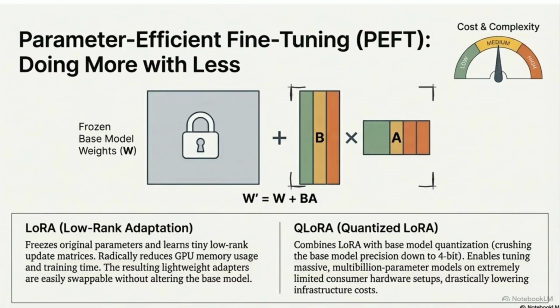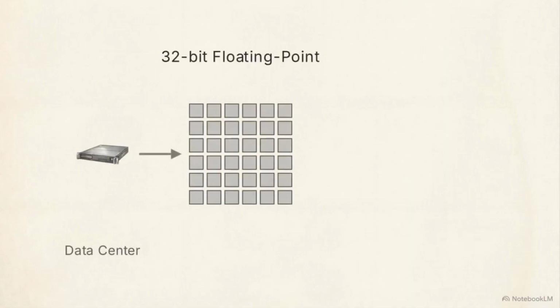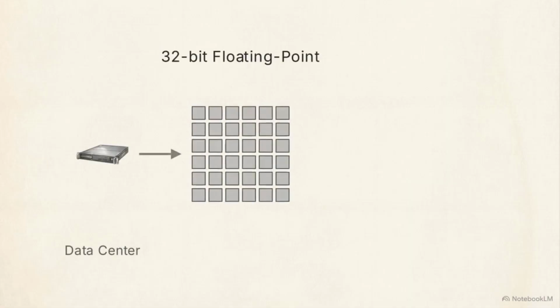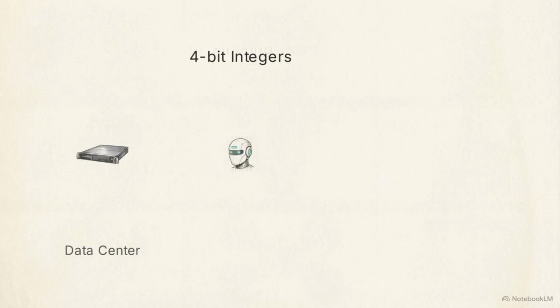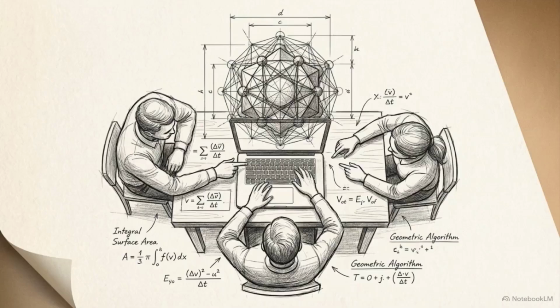An even leaner iteration is QLoRA. QLoRA stands for Quantized Low-Rank Adaptation, a method that crushes the base model's precision down to 4-bit integers, making it possible to tune multi-billion parameter models on standard, commercially available consumer hardware. Utilizing these parameter-efficient techniques, highly specialized bespoke enterprise agents become financially viable for smaller engineering teams.